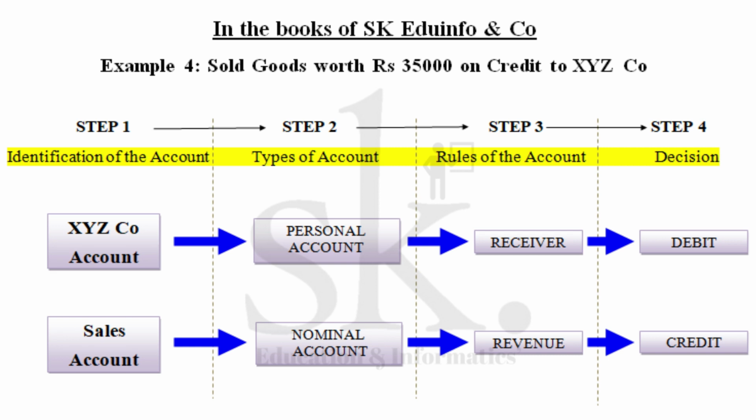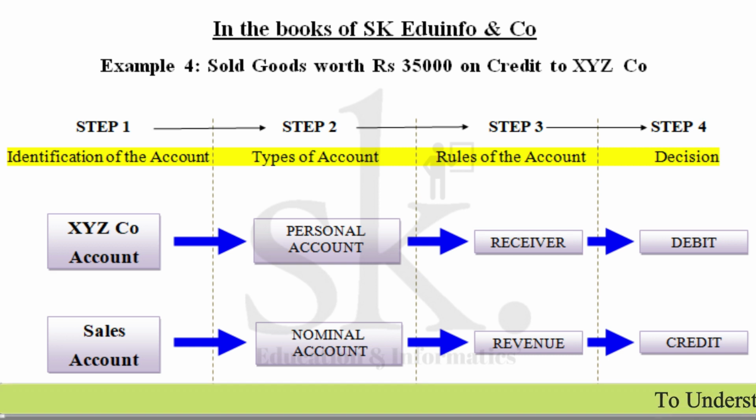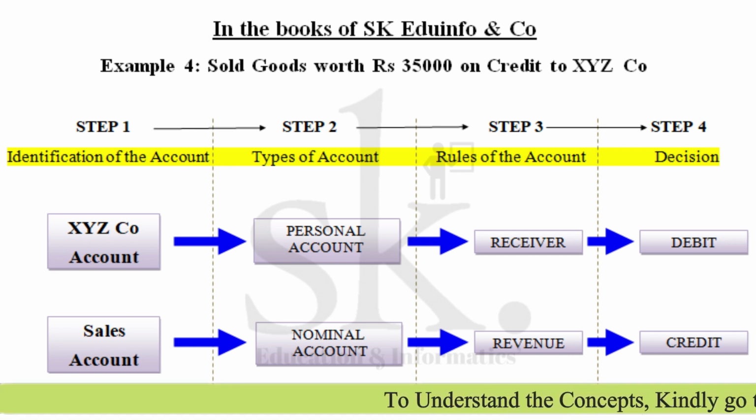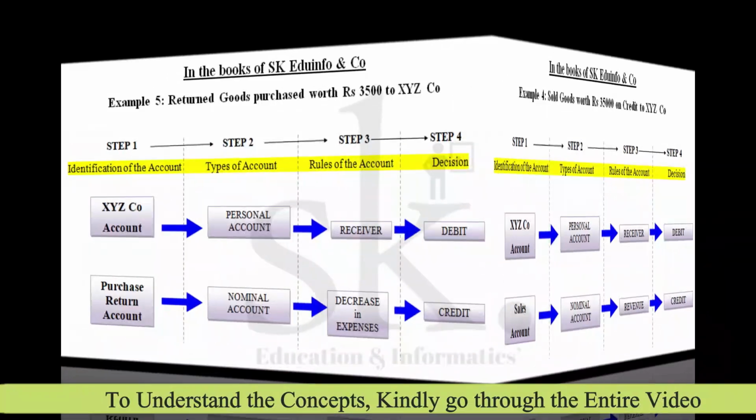On the other side, since you have sold, it's a part of nominal account and it's revenue which you have earned. That is the reason why the sales account is credited. So XYZ company account is debited and sales account is credited. Let's move on to the next example.